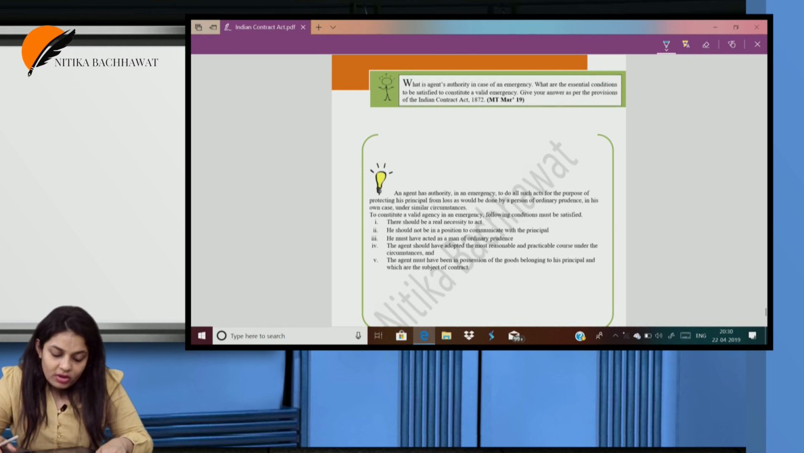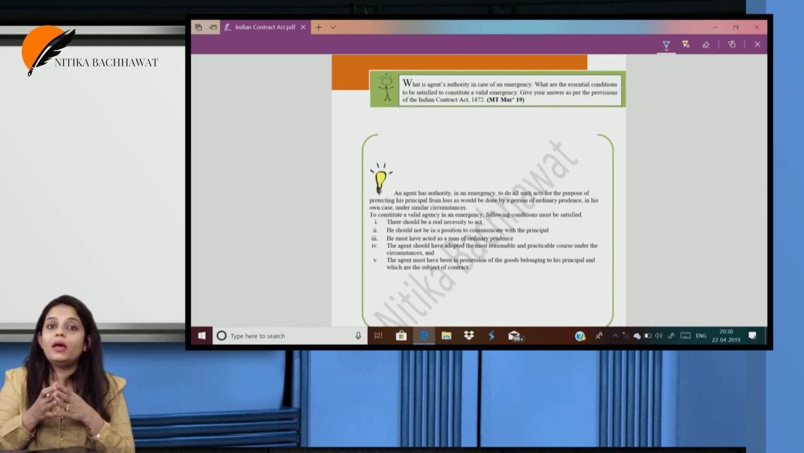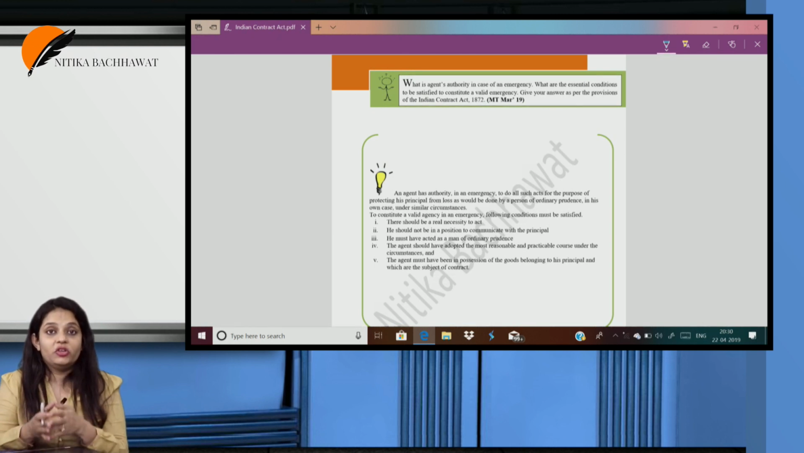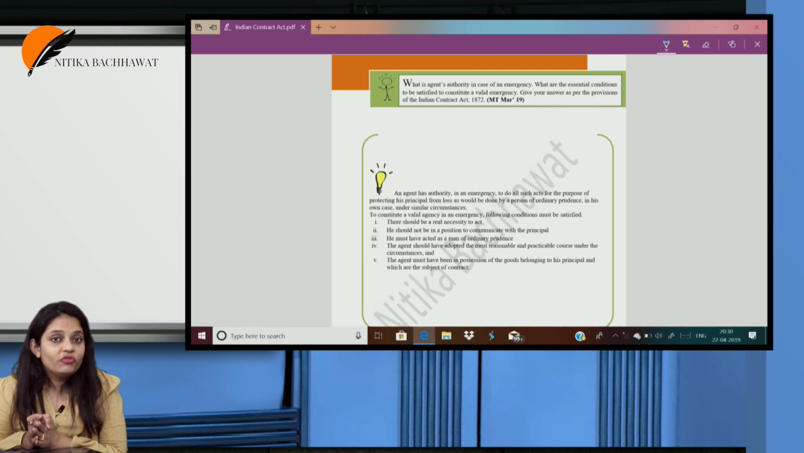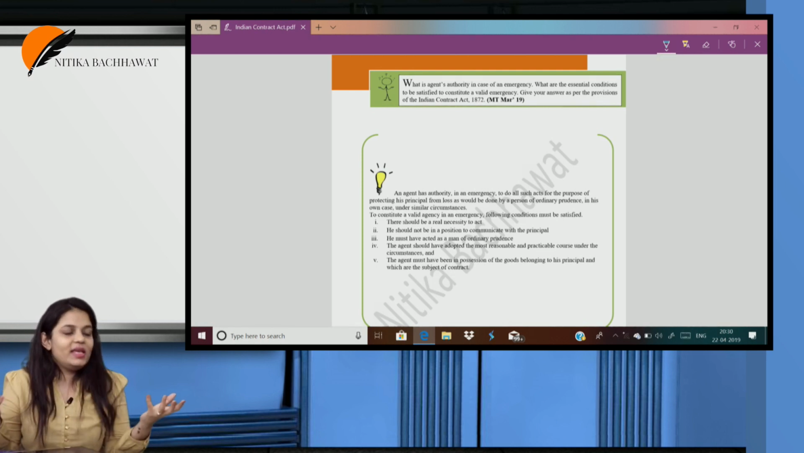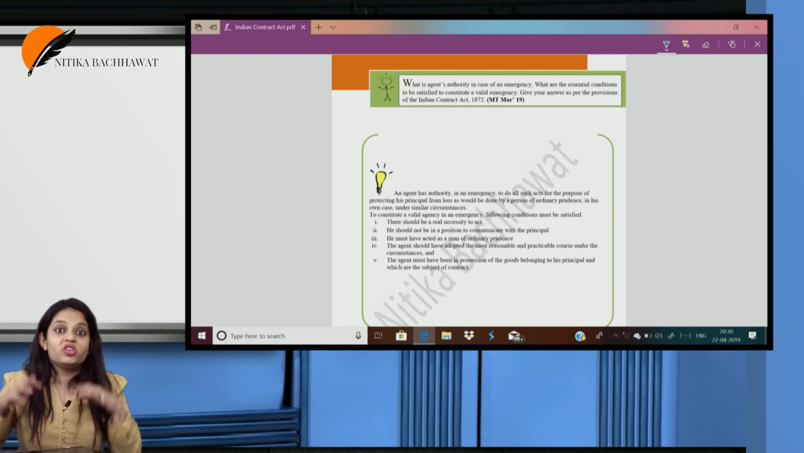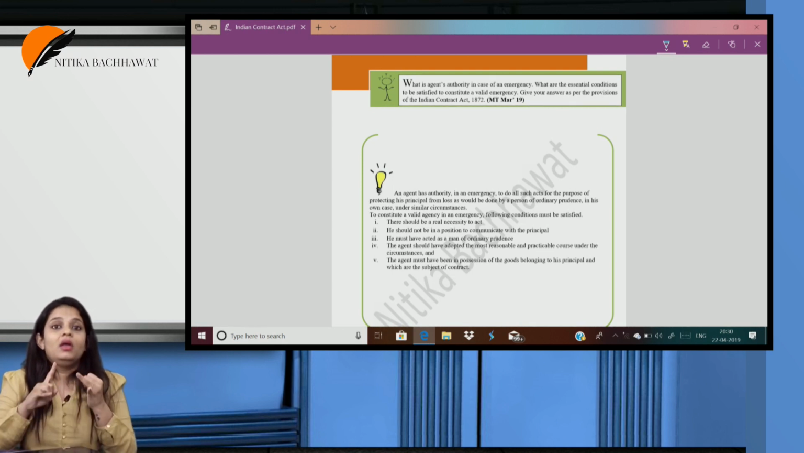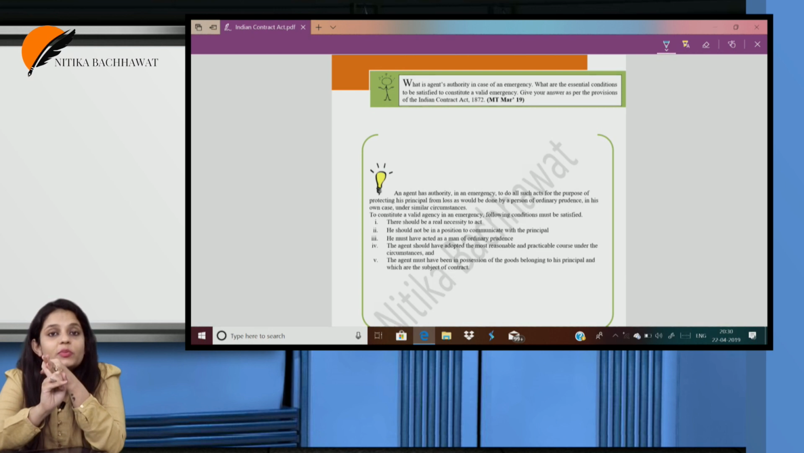What is the agent's authority in case of an emergency? What are the essential conditions? In an emergency, a person can act as an agent for another, but it should be a real emergency. That means not a made-up or trivial emergency; it should be a real emergency. Second, he is not in a position to communicate with the principal.